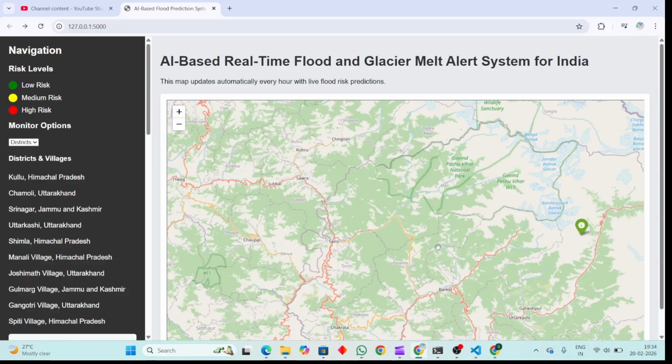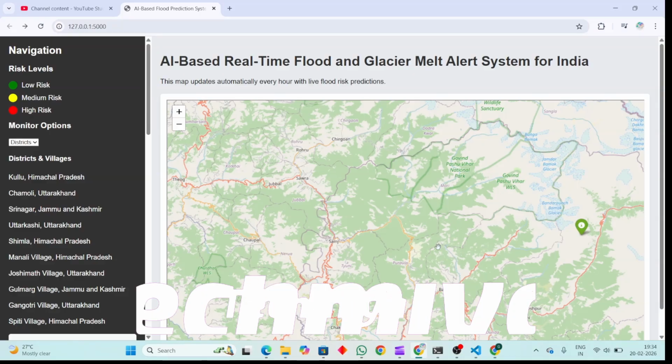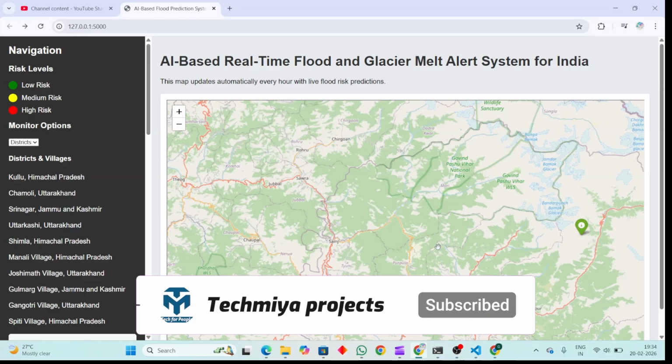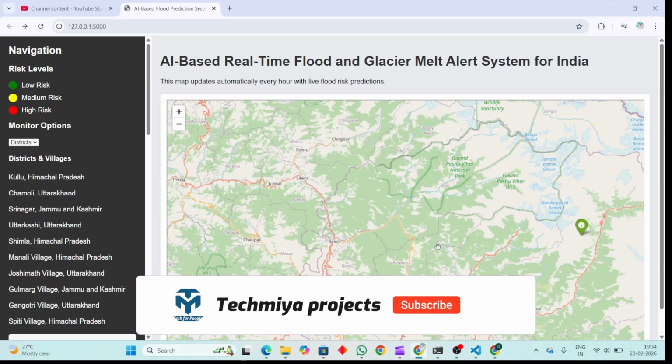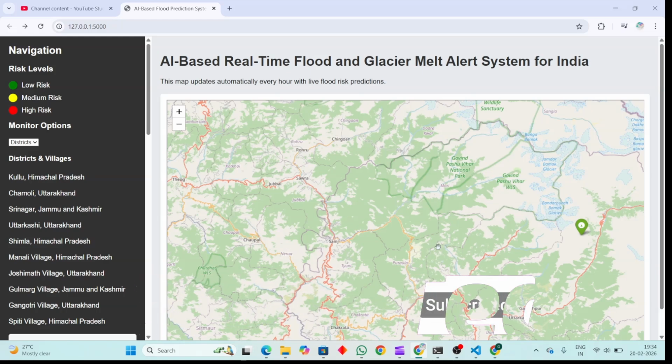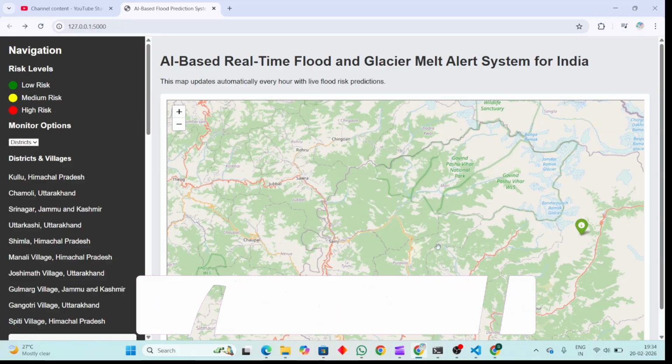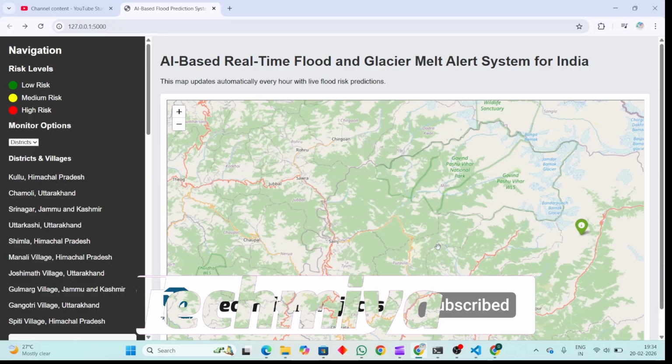So in this project, I have used real-time datasets to train the model, which sends alerts to the people where there is real danger, for example for floods or glacier melt, something like that. I have used GEE and satellite real datasets to train the model. So let me explain how this model works.